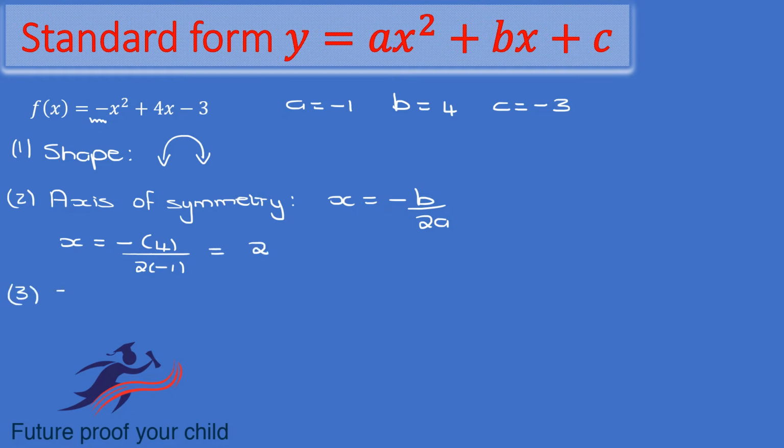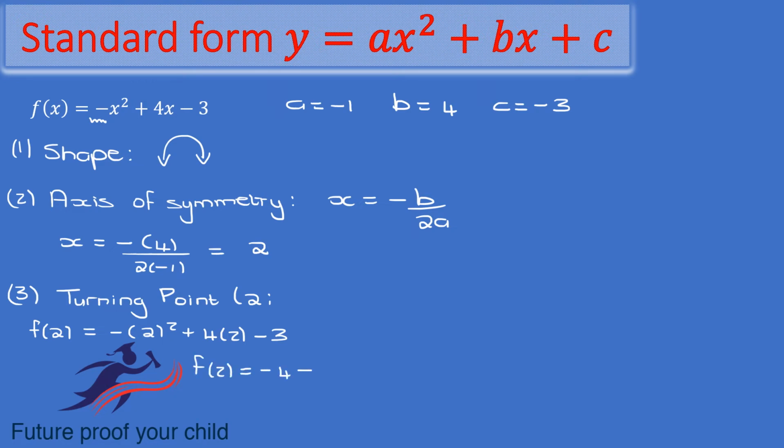That then leads us to our turning point. And for our turning point, we already have our x value, which is 2. And now to get our y value, we're just going to substitute it back into our original equation. So f(2), so we get -(2) squared plus 4 times 2 minus 3. So therefore f(2) equals -4 plus 8 minus 3. So f(2) will be negative 4 plus 8 is 4, minus 3 is 1.